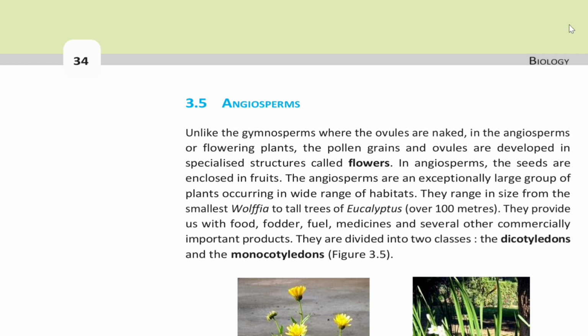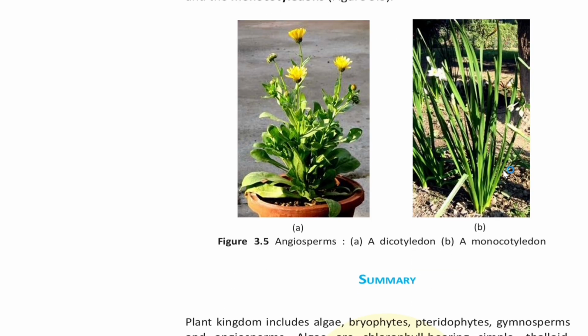The angiosperms are an exceptionally large group of plants occurring in a wide range of habitats. They range in size from the smallest Wolffia to tall trees of Eucalyptus, over 100 meters. They provide us with food, fodder, fuel, medicines, and several other commercially important products. They are divided into two classes, the dicotyledons and the monocotyledons, shown in figure 3.5.